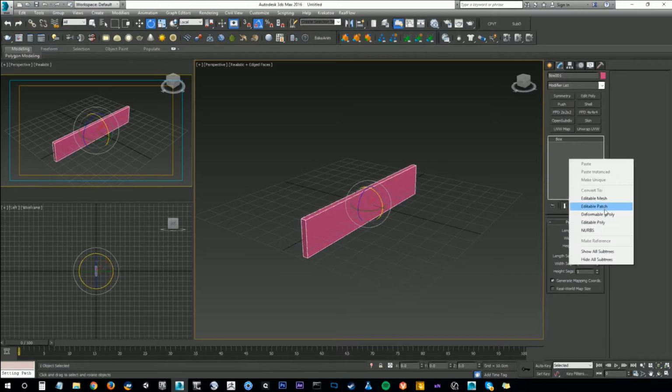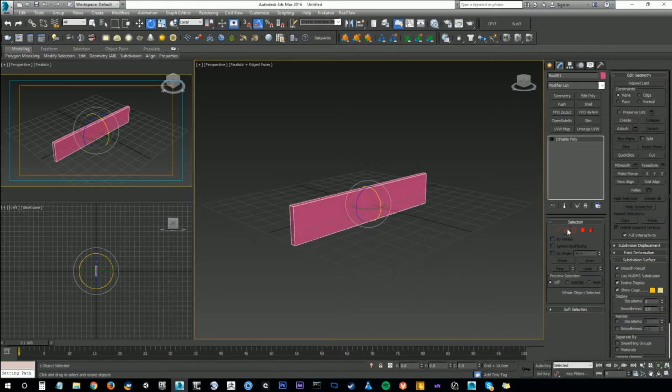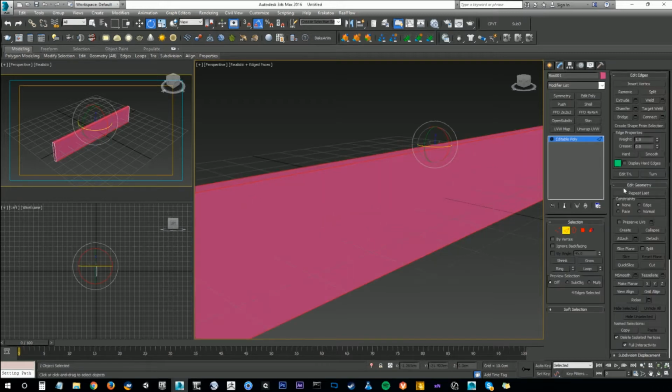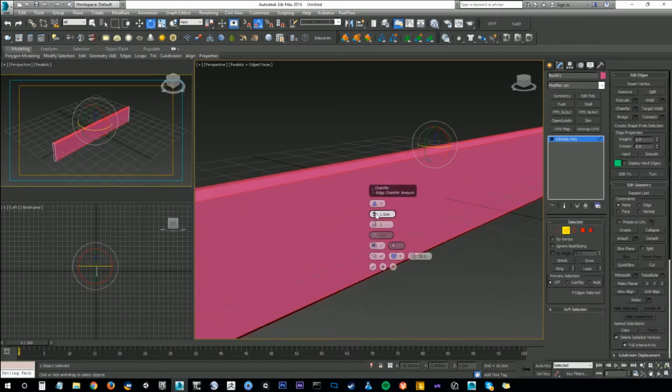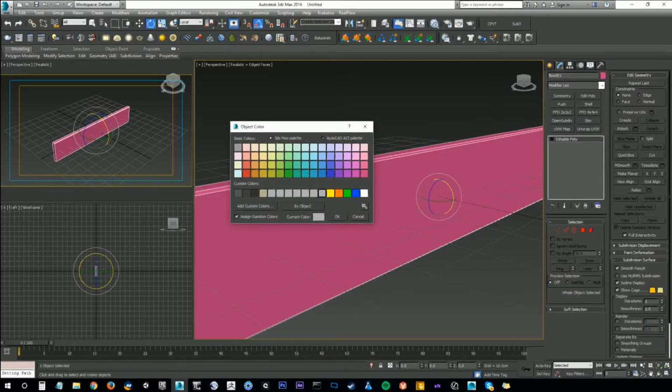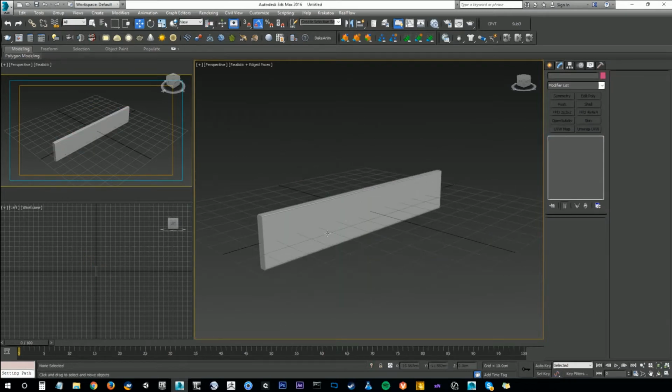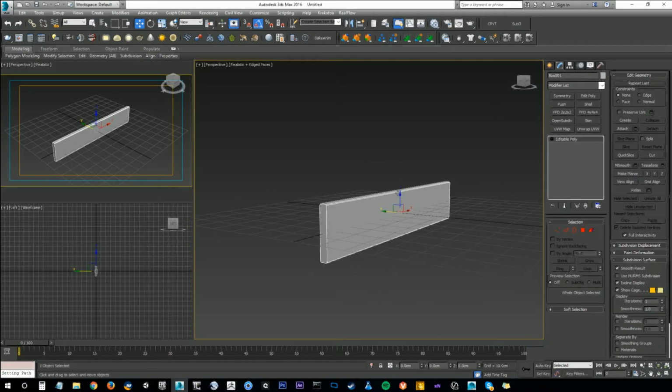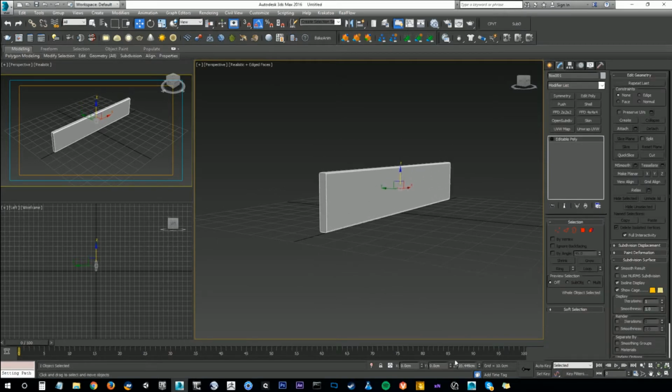And I'm just going to give it a little bit of detail. Put it on the ground. So you can see that the bottom is flush.